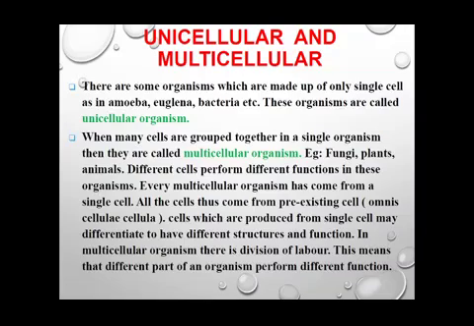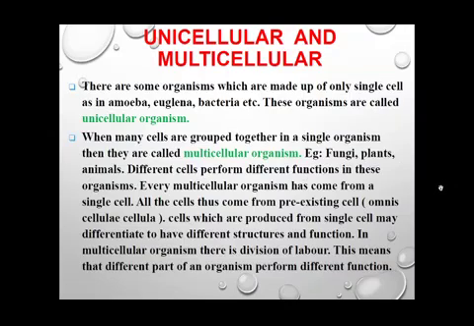Multi means many, cellular means cells. So when many of these cells group together to form a single organism, such organisms are known as multicellular organisms. The different examples are fungi, plants and animals.